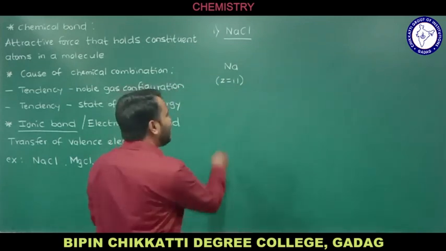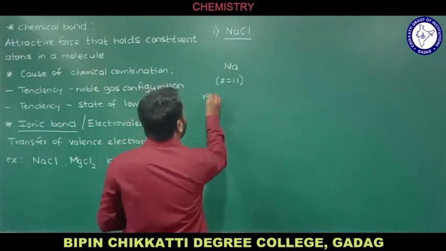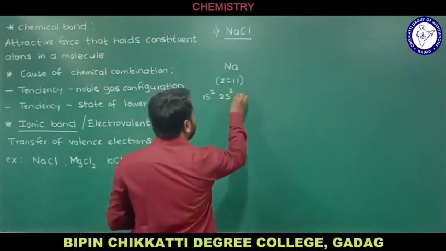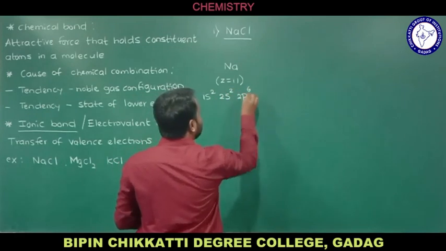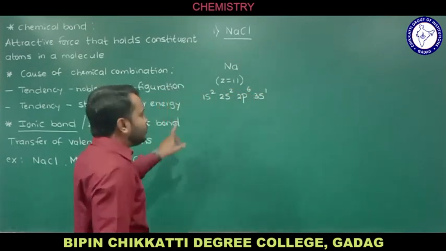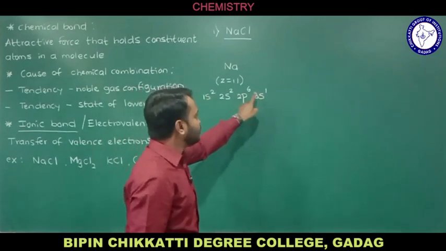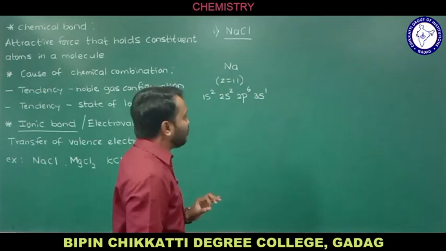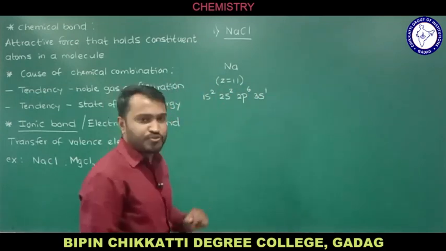Let me write the electronic configuration of that: 1s2, 2s2, 2p6 and 3s1. If you count the number of electrons, it will be 11, that is the atomic number, and this is the electronic configuration of sodium.